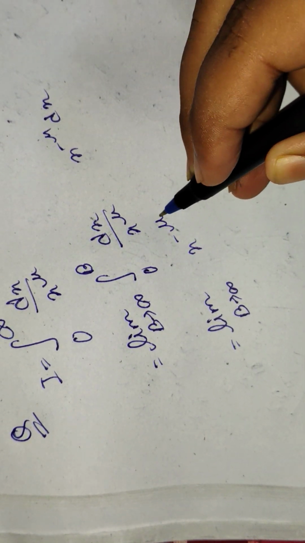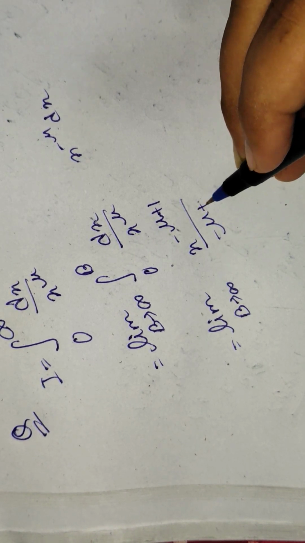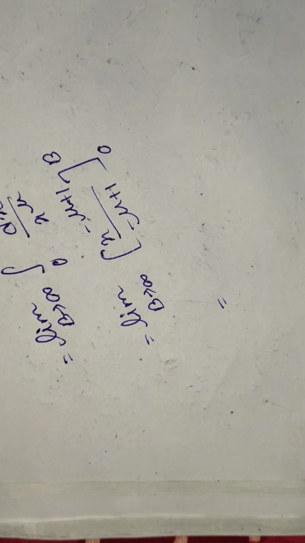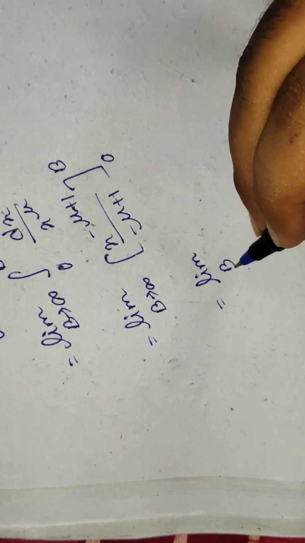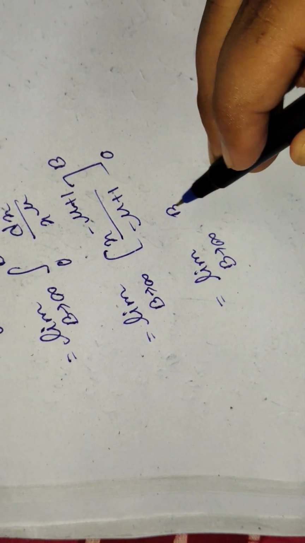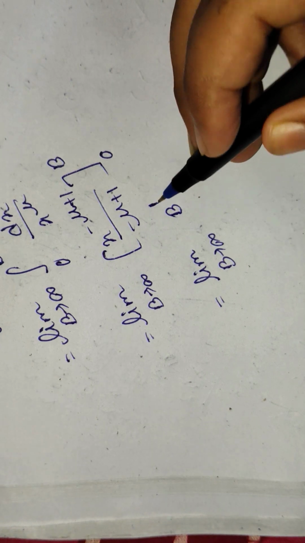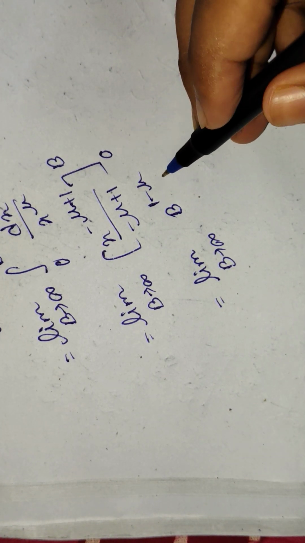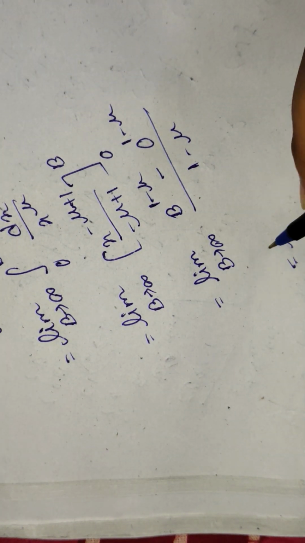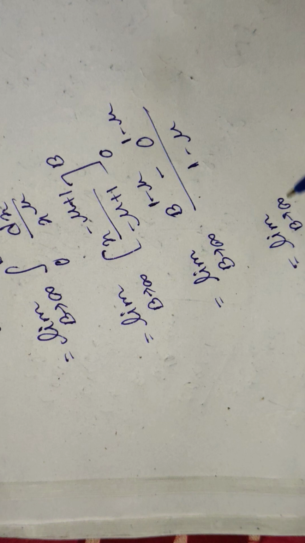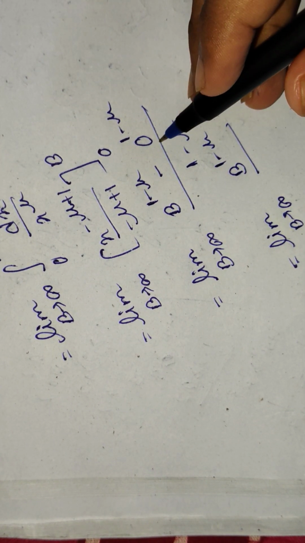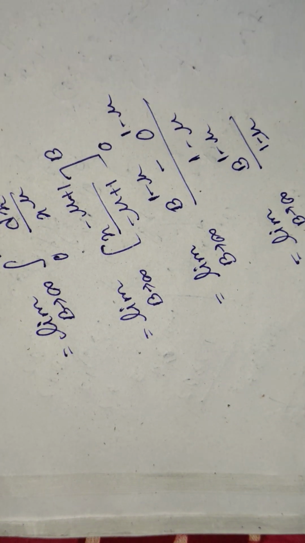Basic integrations, hopefully you can understand. I'm not explaining this portion. So limit b is tending to infinity. Now if we put in b, then it will be b to the power 1 minus mu minus 0 to the power 1 minus mu, divided by 1 minus mu. So this is limit b tending to infinity of b to the power 1 minus mu, the 0 term I'm not taking, divided by 1 minus mu, right?